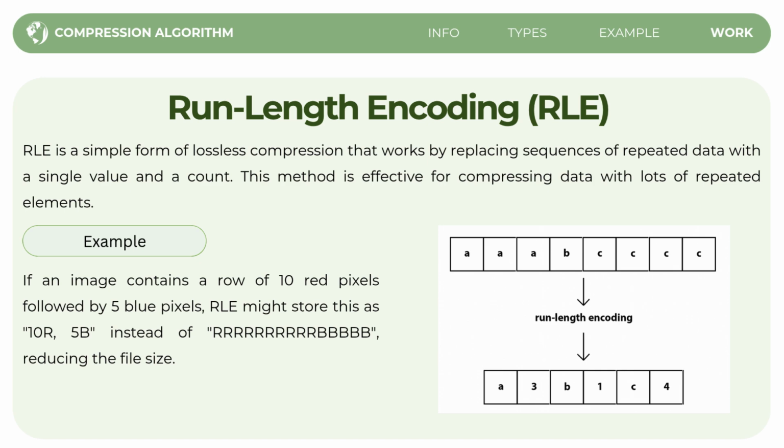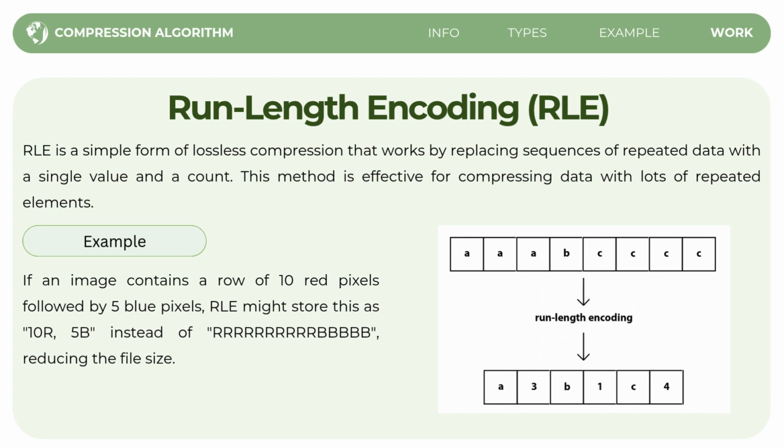As you can see on the diagram, it shows an example with letters A, B, and C. The original sequence is AAA, B, C, C, C, C. After RLE compression, it becomes A3, B1, and C4.